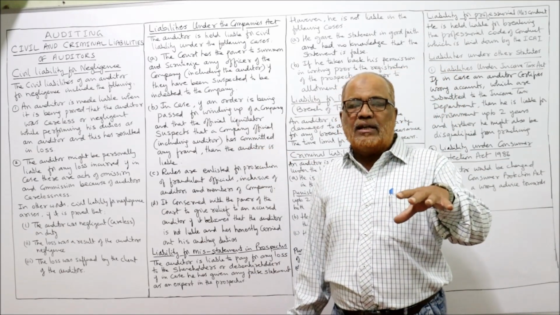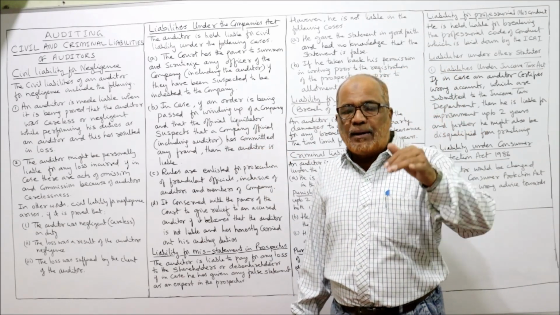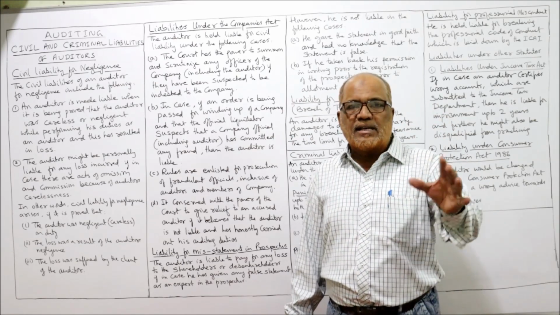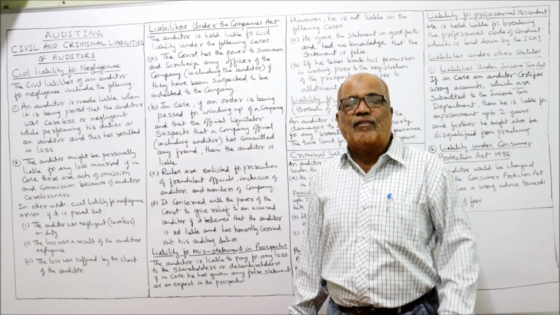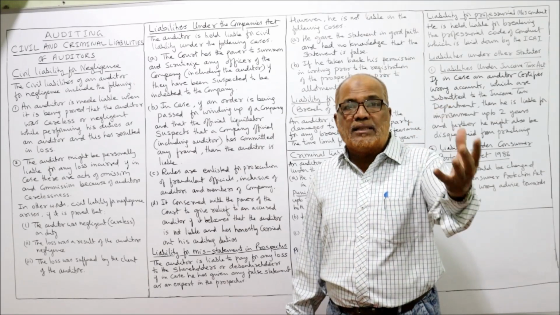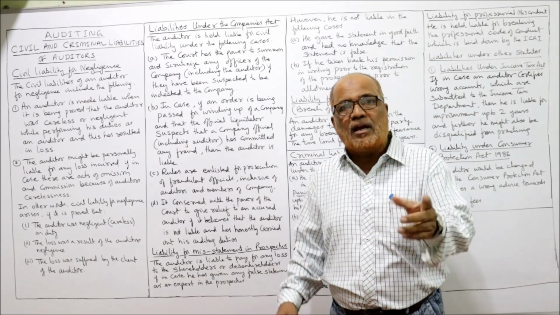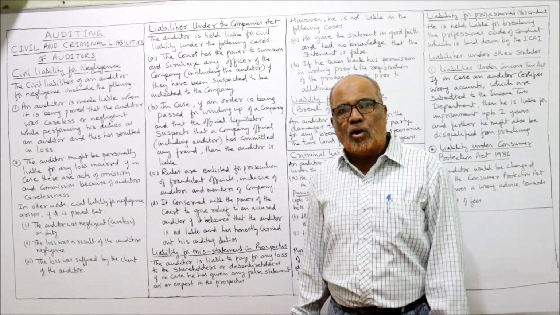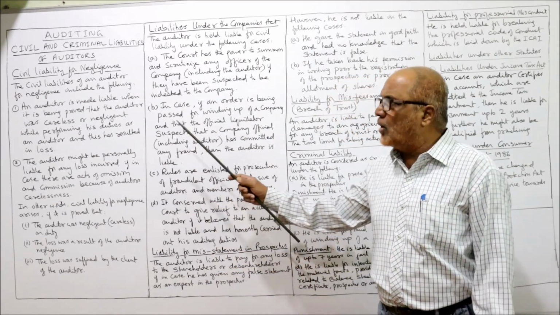If the court feels that the person is indebted to the company for a fraudulent act, in that case, the court will make them liable, any officer of the company including the auditor.